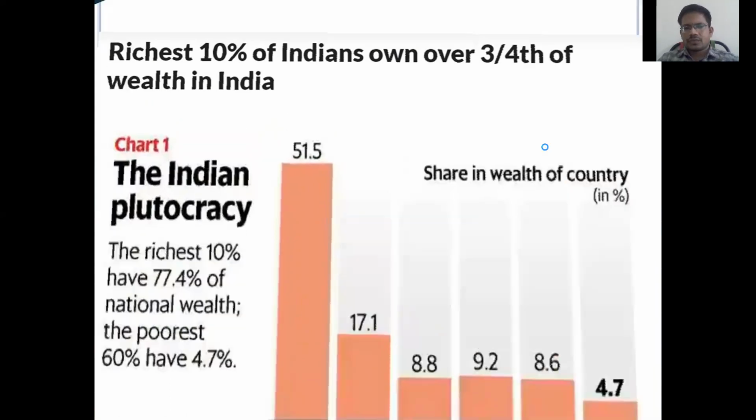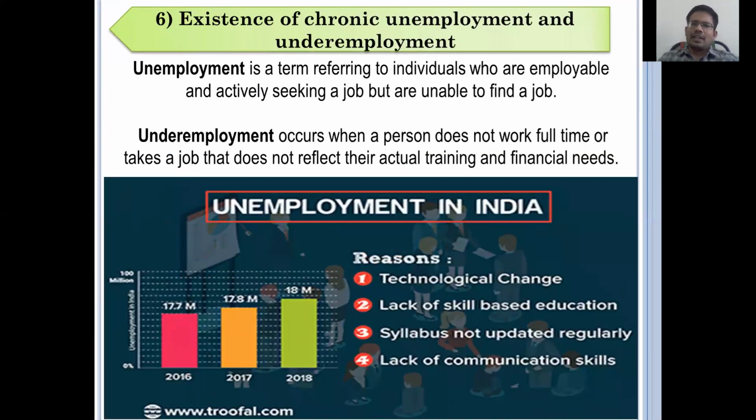That is the problem. Let us try to discuss the next one, the existence of chronic unemployment and underemployment. See, the unemployment problem is a very important problem in every country. Unemployment means a person in the age group of 14 to 56 years has the capacity to work, but the work is not available in the economy. That person we may treat as unemployed. That situation is nothing but unemployment.